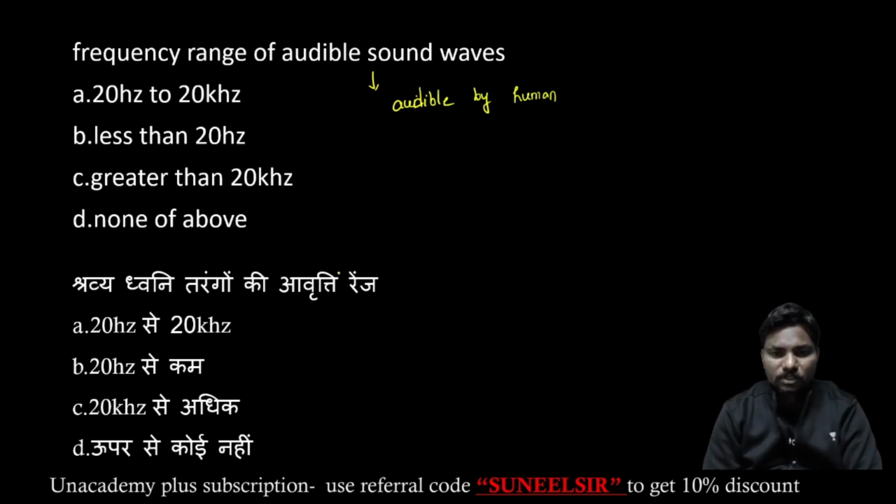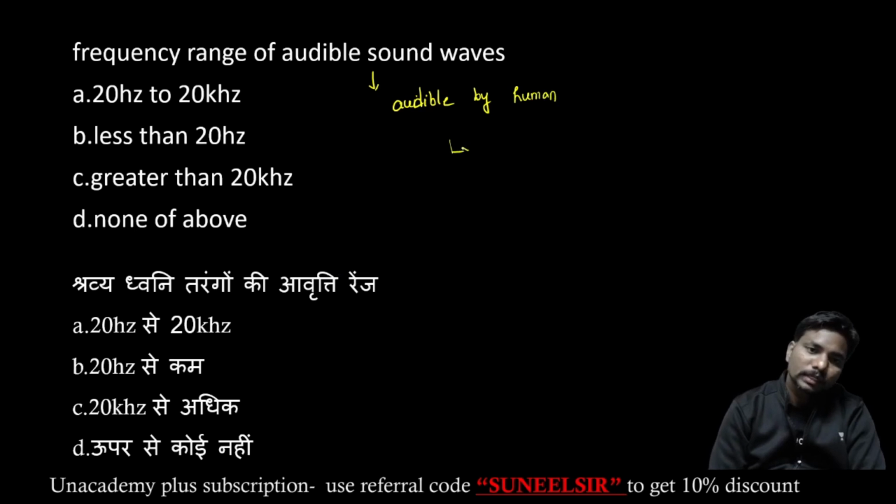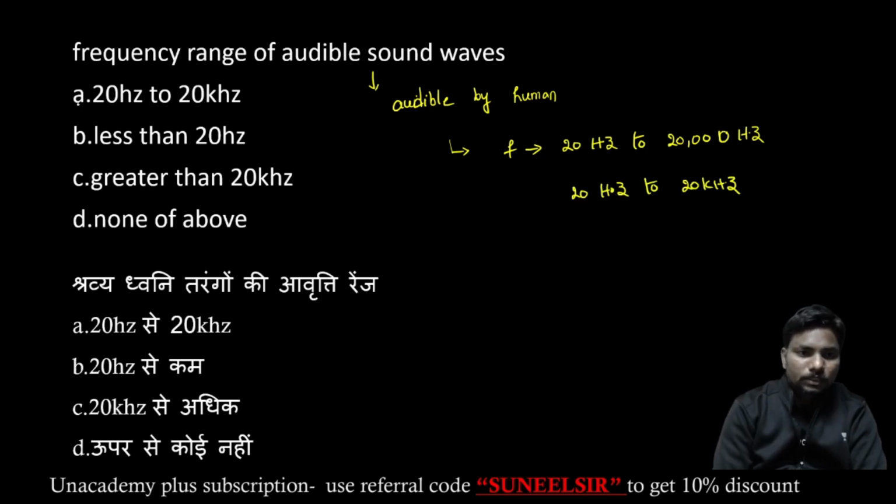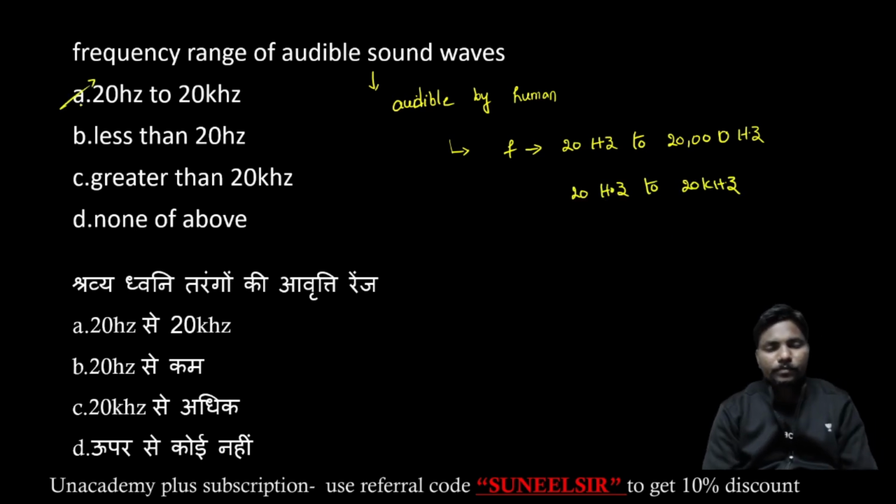Those are the frequencies from 20 hertz to 20,000 hertz. Within this span, we can hear. 20,000 hertz, so you can say 20 hertz to 20 kilohertz. So the answer is option A.